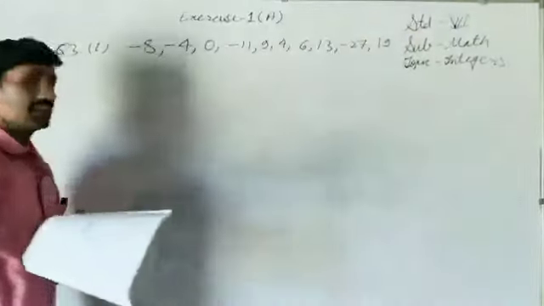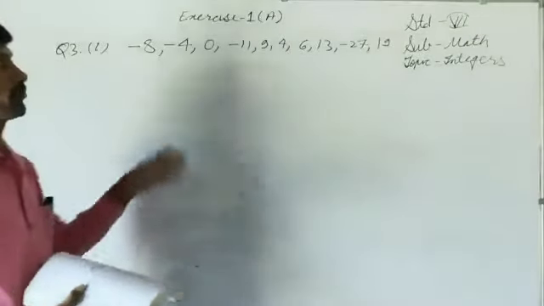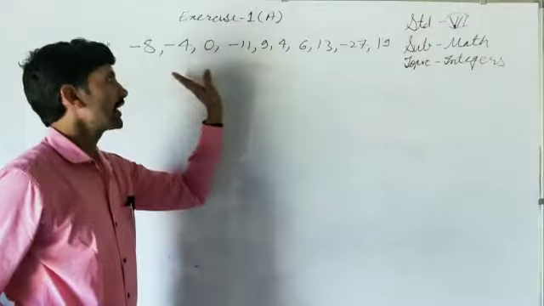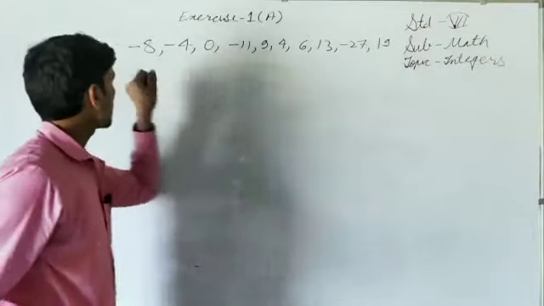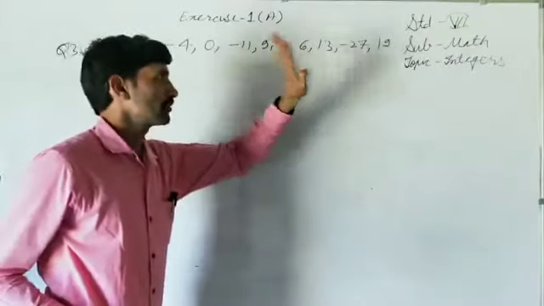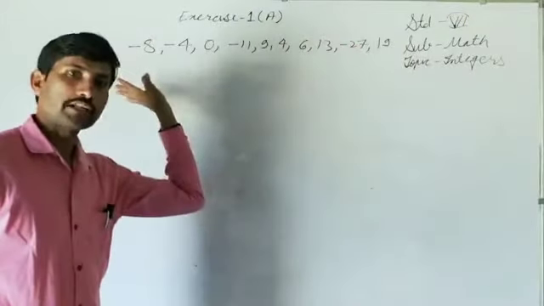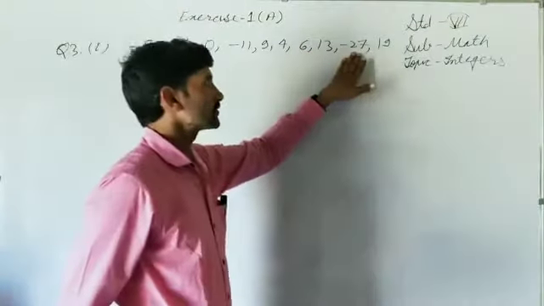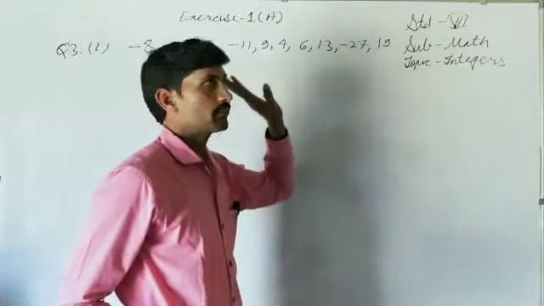If we want to write them in ascending order, from the smallest to the largest, then first of all consider the negative integers: minus 8, minus 4, minus 11, minus 27. First of all, we have to write them in ascending order. As the numerical value is larger, the negative integer is that much smaller.